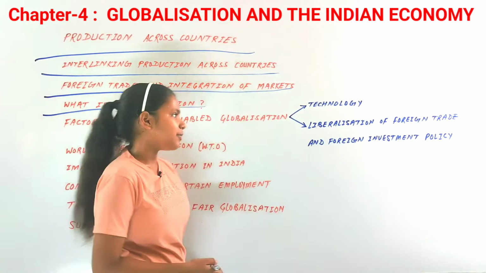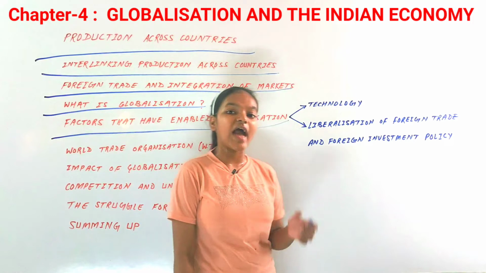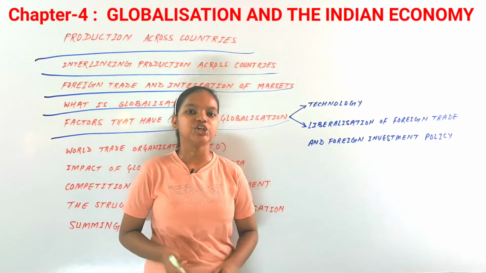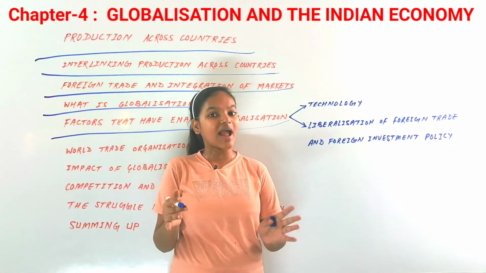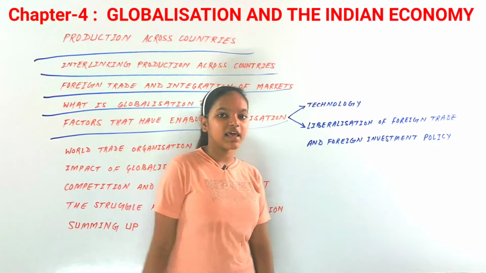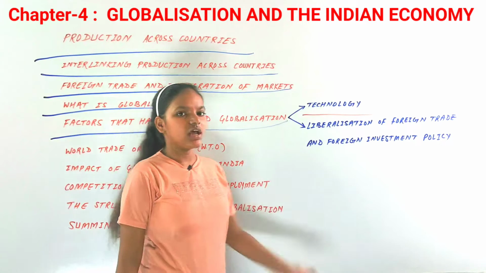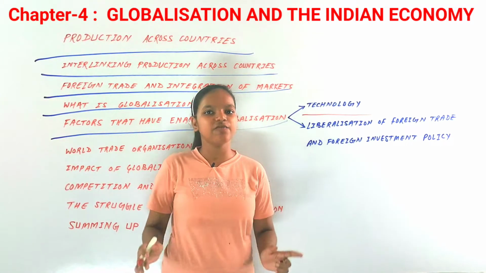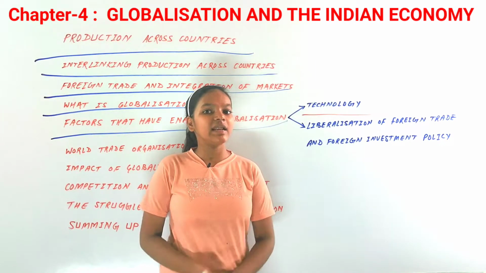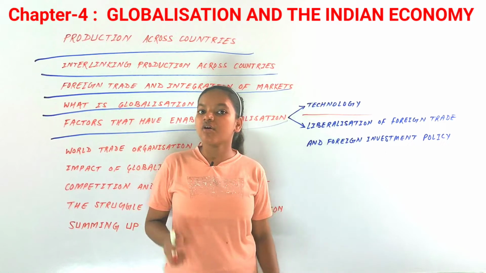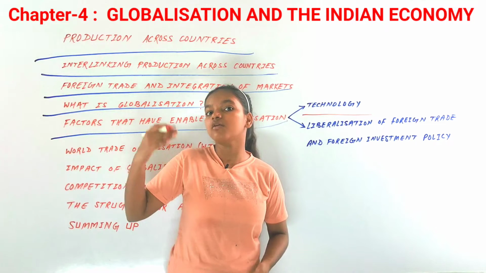After that we have the next topic, that is, factors that have enabled globalization. We have seen that there is a lot of globalization all over the world, but what could be the factors behind it? Let's get to know about them with the subtopic, technology. Technology is one of the major factors that enables the globalization process. In the last 50 years, or 5 decades, there have been several improvements in the fields of technology.